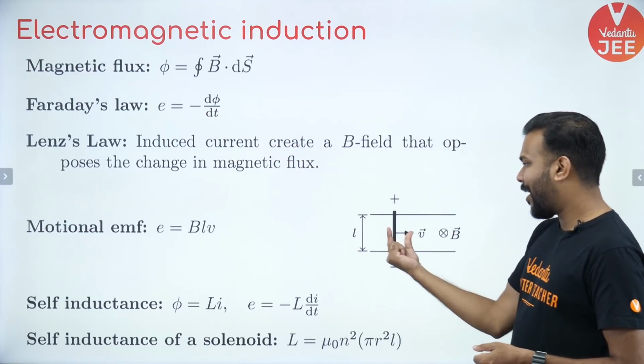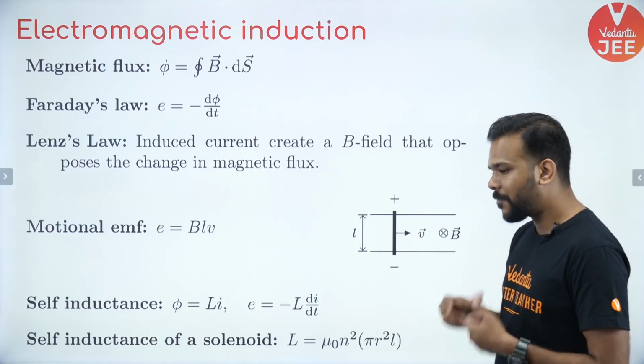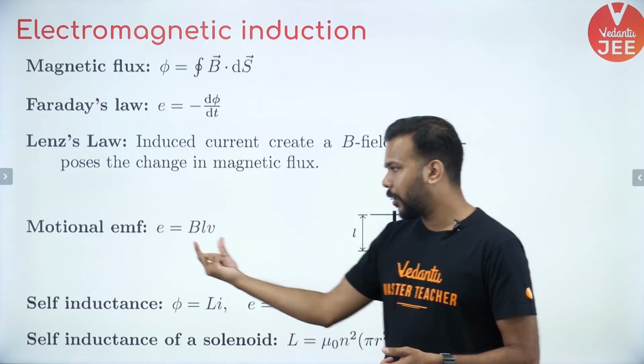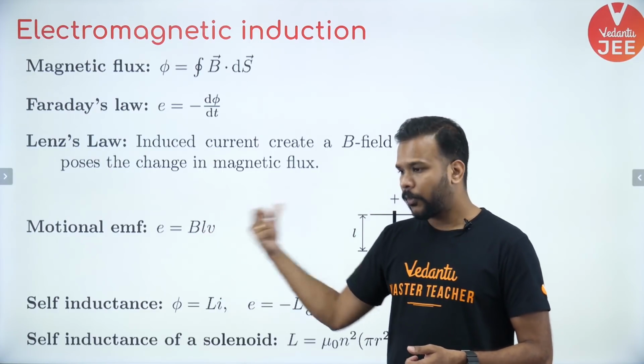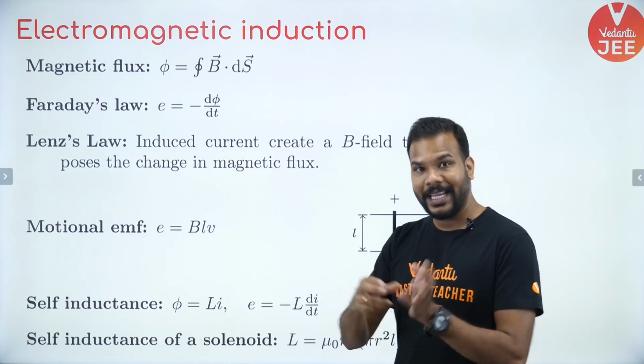If you have a conductor moving in an external magnetic field, it starts behaving like a power source, and the EMF generated in the conductor, which we call the motional EMF, I like to call it emotional.